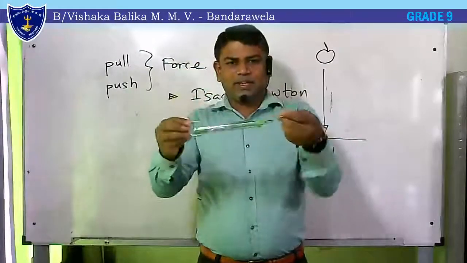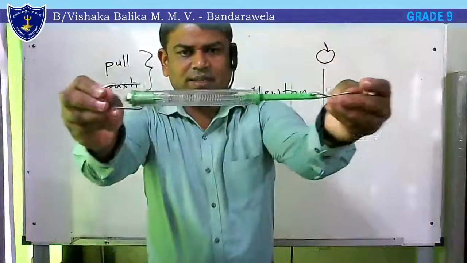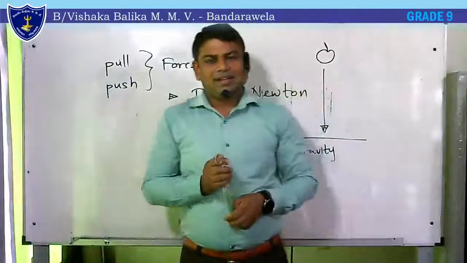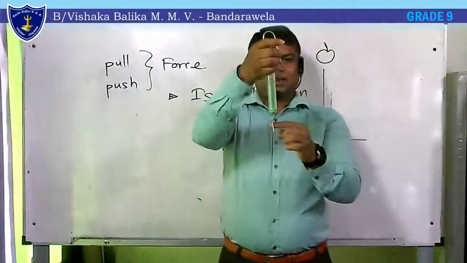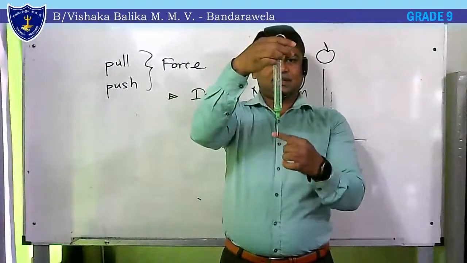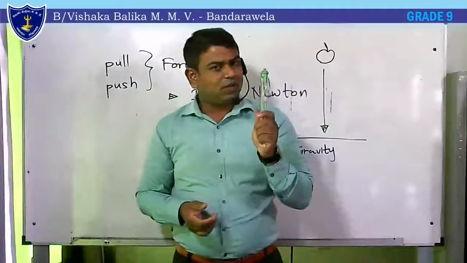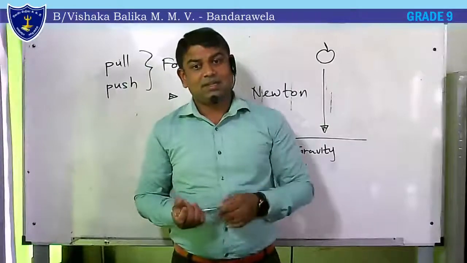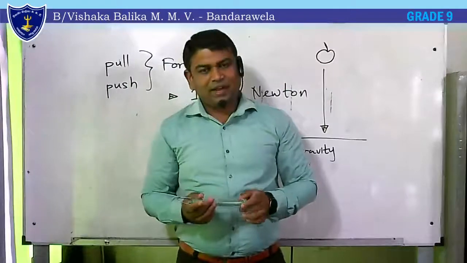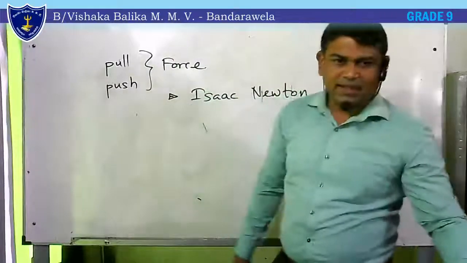When I pull it here, the spring stretches. Again, I will show it in close view. You can see the spring stretch here. That means when a force is exerted on it, as the force increases the spring stretches more, and then we can measure the force from this. That's why we call this force meter the spring balance, Newton's balance. And how can we measure the force or the weight from this? Weight and the force.